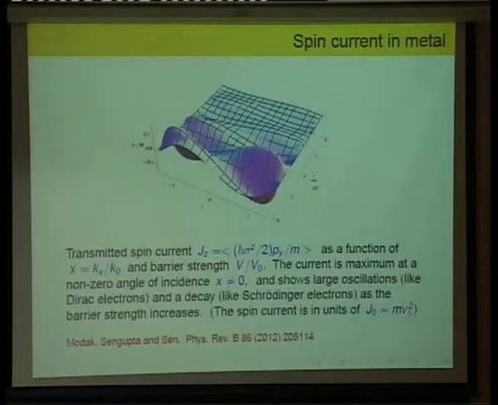So this is where you are really seeing the effect of having topological insulators in contact with metals, because on the topological insulator side, the electrons are described by the Dirac equation. So there you know that they oscillate in the presence of a barrier. Whereas on the metal side, if you have a barrier, then the electron wave function just decays exponentially. So here you see a combination of the two. You see both oscillations and decay. It's nice that this particular setup shows you both the Dirac and Schrodinger character of the electron.